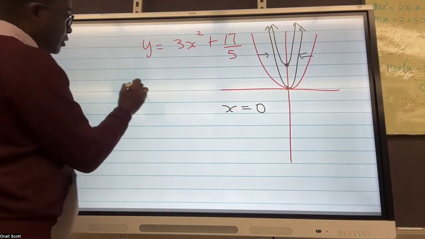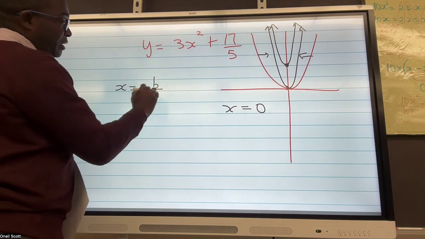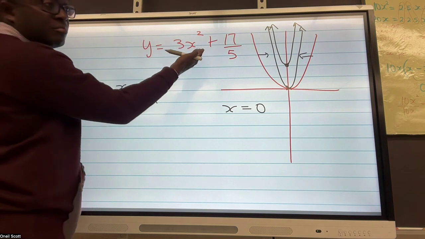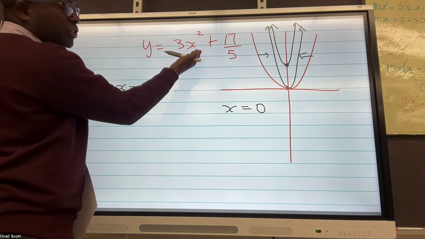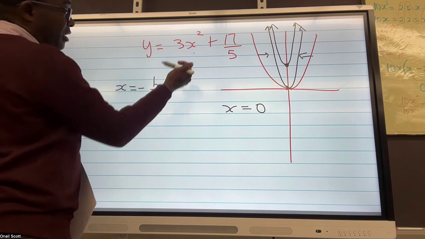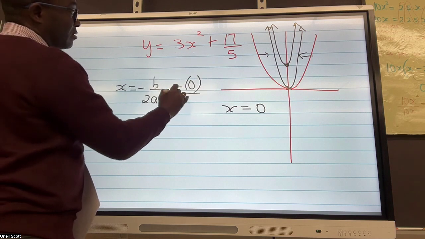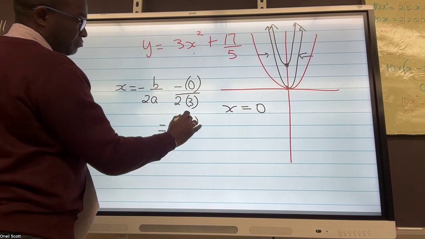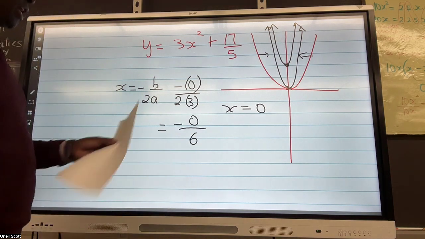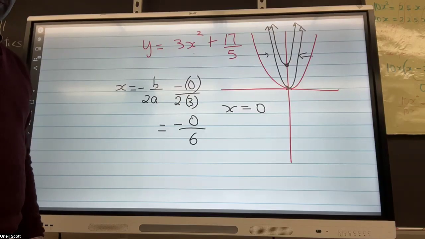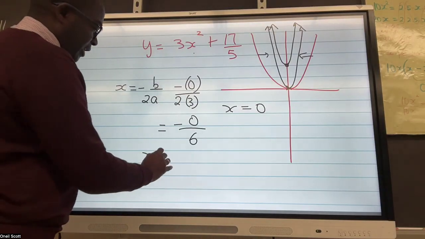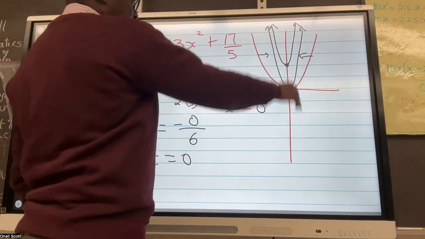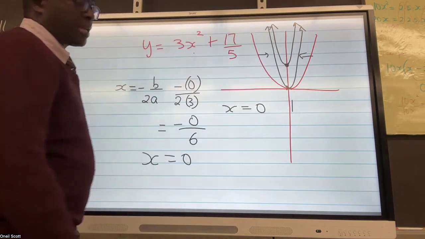But algebraically, we could also do x is equal to -b divided by 2 times a. We know there's no b value because b is the coefficient of the x term. There is no x term in here. So we know that's -0 divided by 2 times 3, which gives us that value. And if you divide 0 by any number, then the answer is 0. So again, this also confirms that the equation for the axis of symmetry is x is equal to 0, or that y-axis right there.